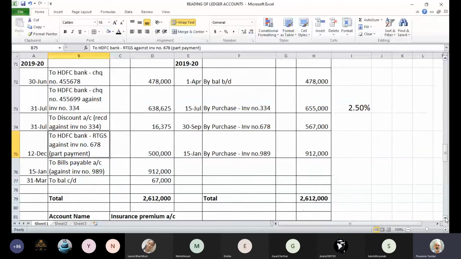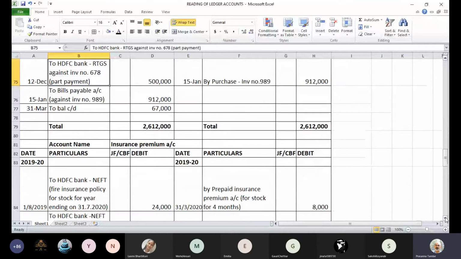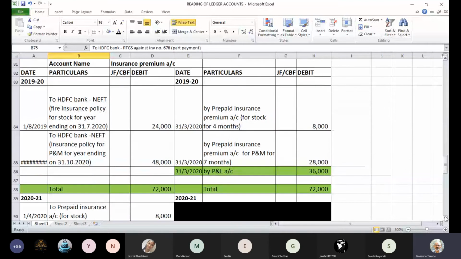Now we have a ledger of insurance premium. What is the category of this account? It's a nominal account, an expenditure account. Being a nominal account, it has typical features. You will incur the expenditure, and at the end of the year that expenditure will be transferred to the P&L account, and next year you won't have any opening balance in the expenditure account or nominal account. That's a typical feature of this.